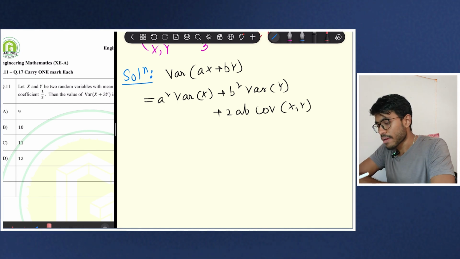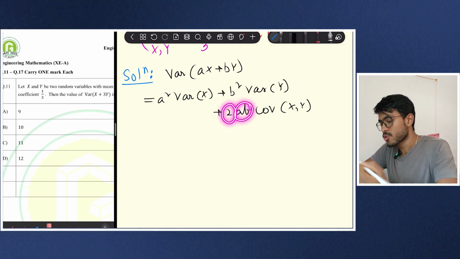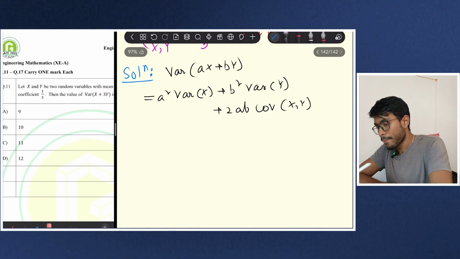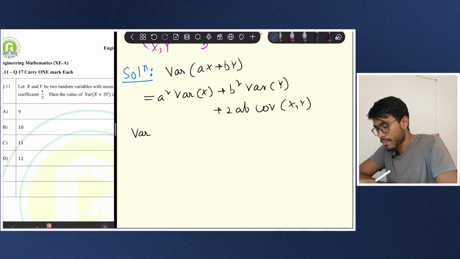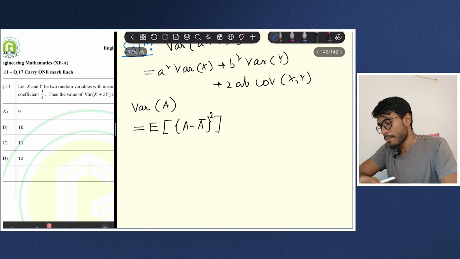Okay. So if you are like me, in the examination hall, I will surely forget this AB here or maybe this 2 here. So the second approach is you go from the basic concepts. So the basic definition of variance of a random variable is what? The basic definition of a variance of a random variable, maybe A, is nothing but the expectation of A minus A bar, that is the expectation of A or the mean, whole square. This is the basic definition.